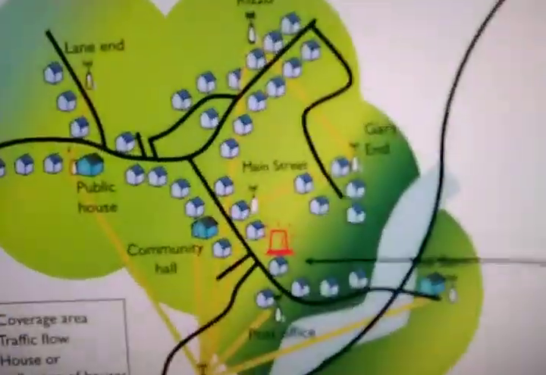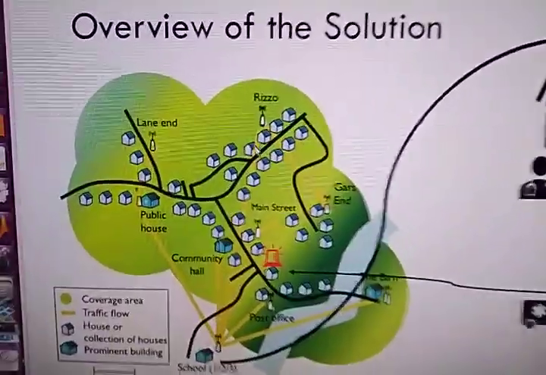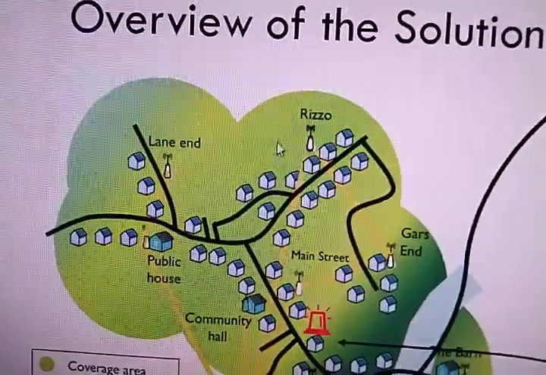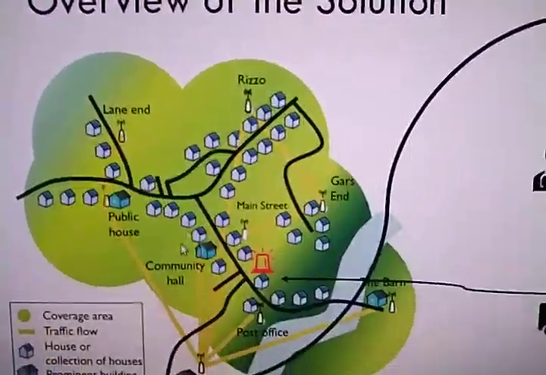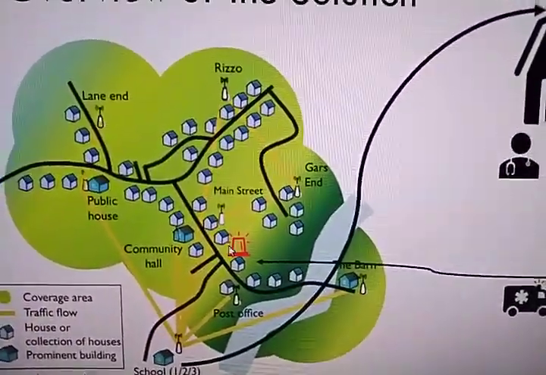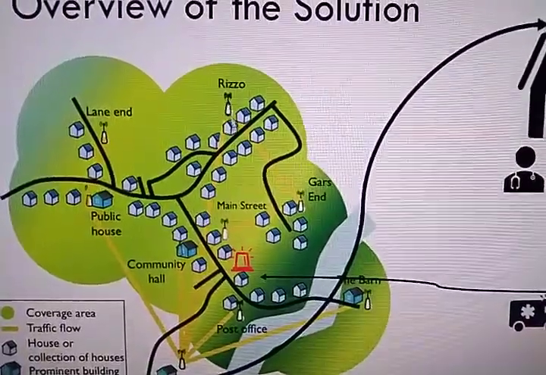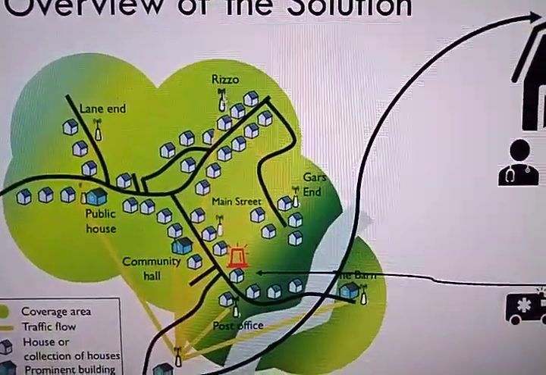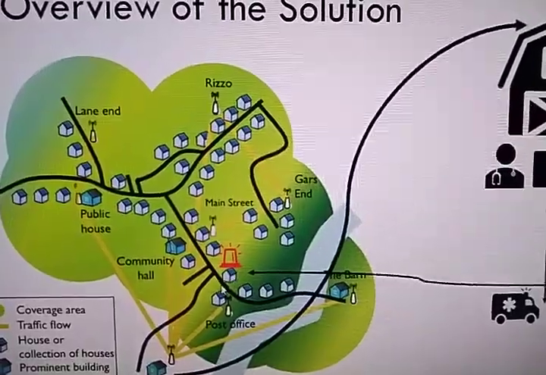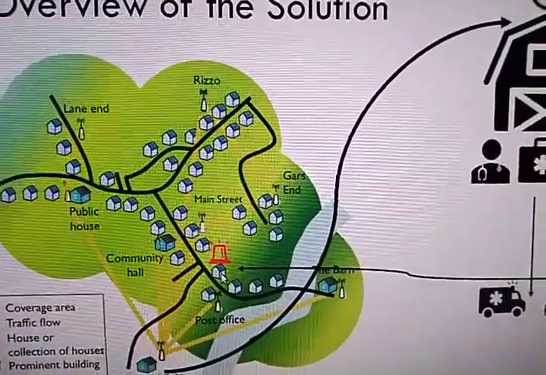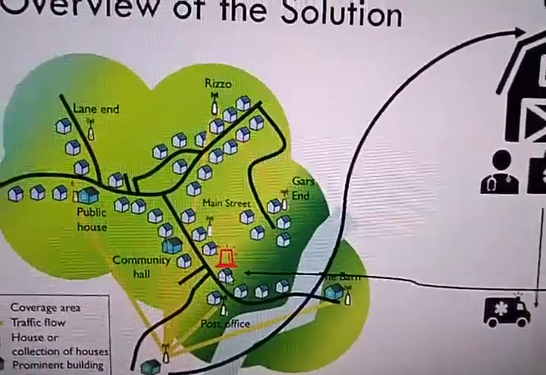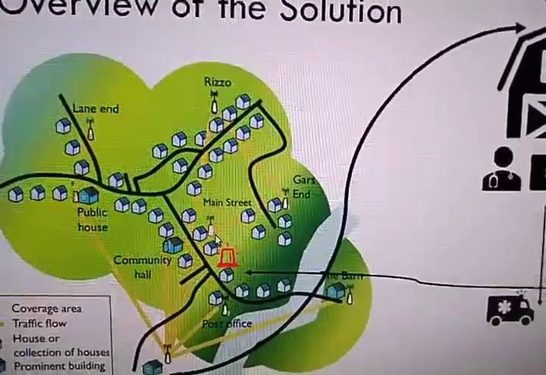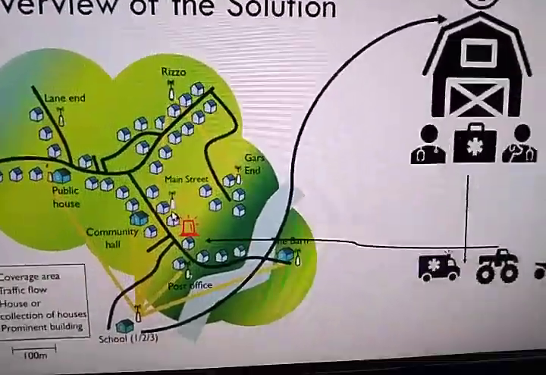Let's assume this is a village and these are the switches which will be present all across the village, and they will be able to intercommunicate between them. Let's say someone in this house needs an emergency, so a neighbor or someone will approach that switch and call for an emergency team.